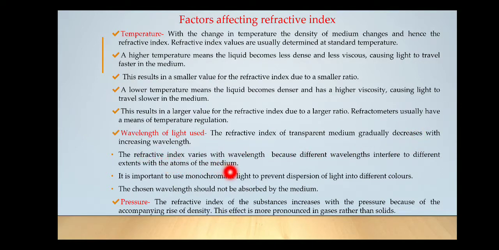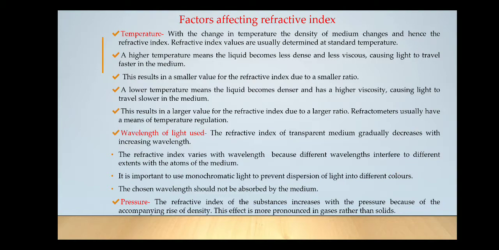The refractive index varies with wavelength because different wavelengths interact to different extents with the atoms of the medium, and it is therefore important to use monochromatic light to prevent dispersion of light into different colors.